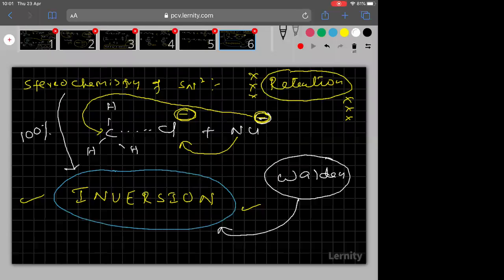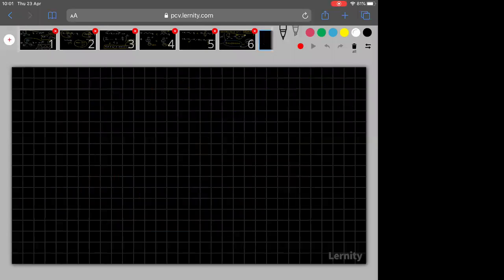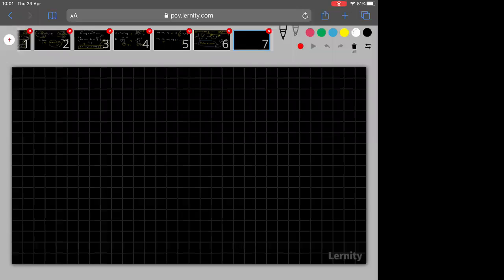Followed? Now here, one more important thing I want to discuss in the SN2 mechanism. For example, a carbon bonded to one atom A, one atom B, one atom D, and here a leaving group is there. So carbon which is bonded to 4 different groups is called the chiral carbon.